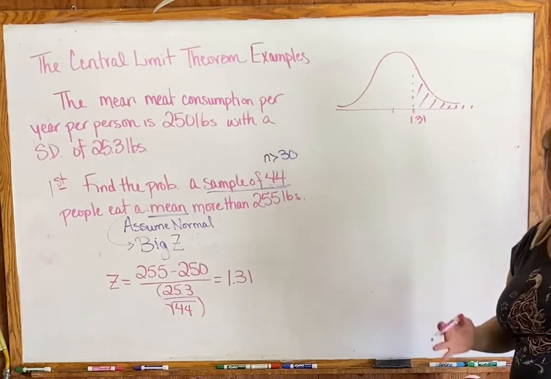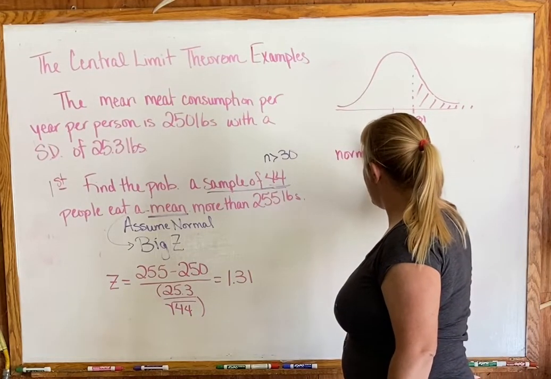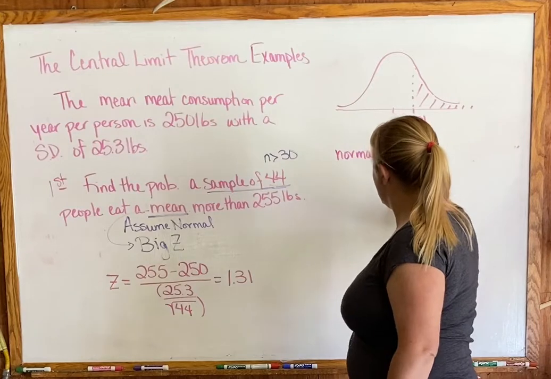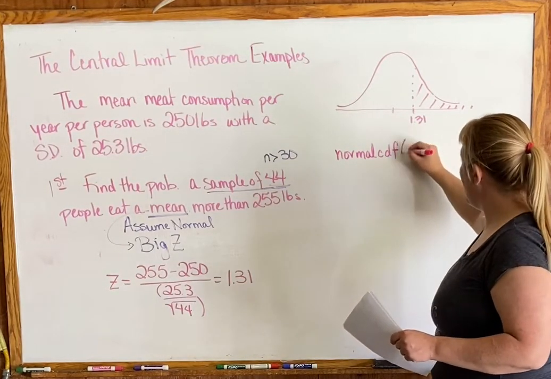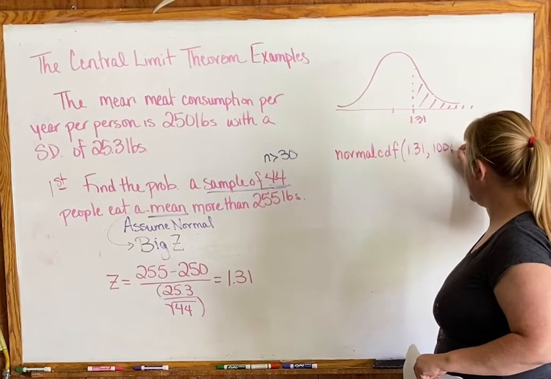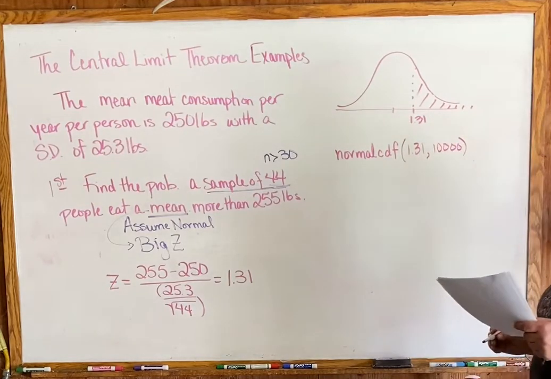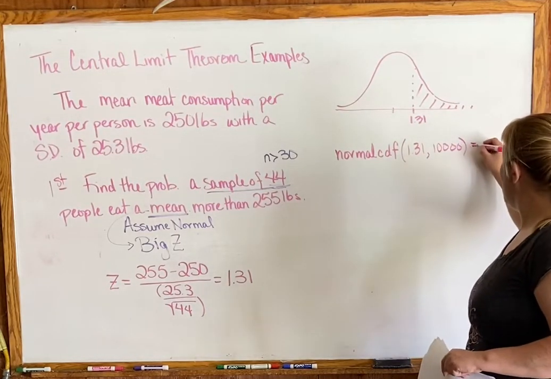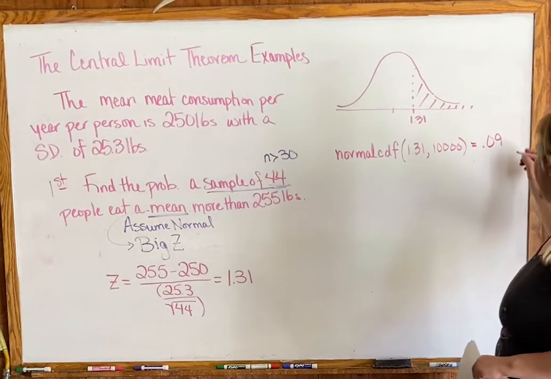So now we're going back to our calculator. We're finding normal CDF, okay, our normal CDF, and then we are going from 1.31 to 10,000, right? Because we're going big. And when you do that, you should get an area of 0.0951.